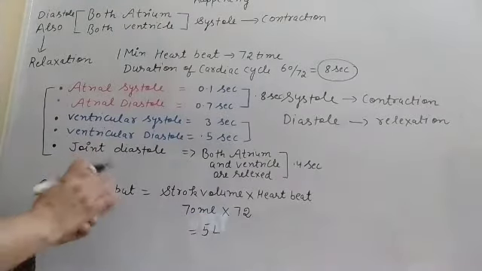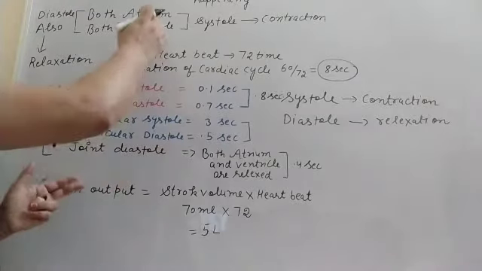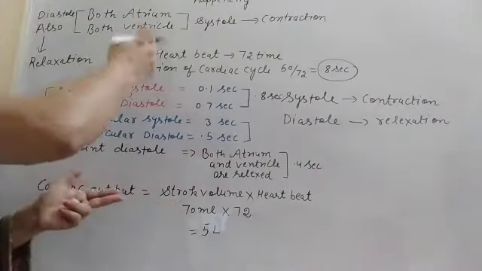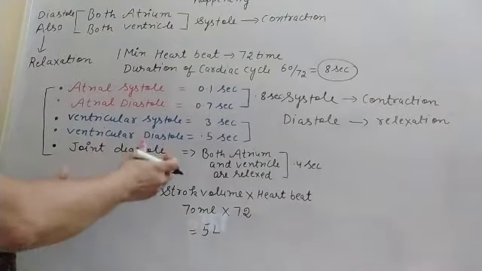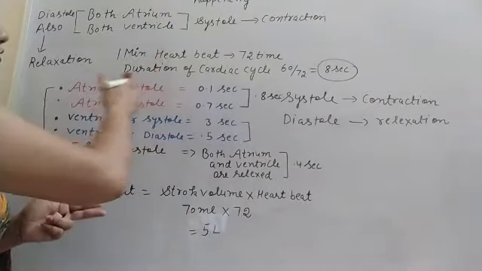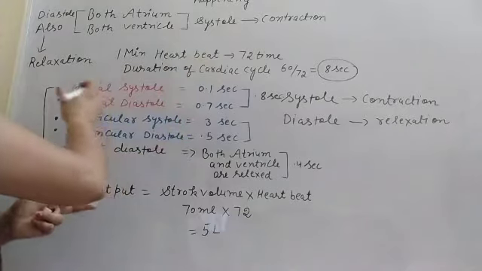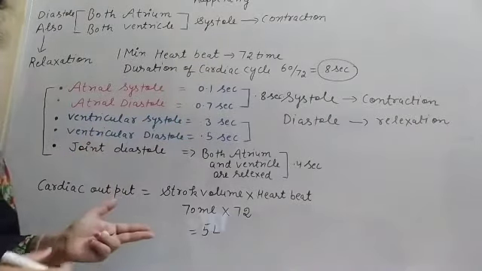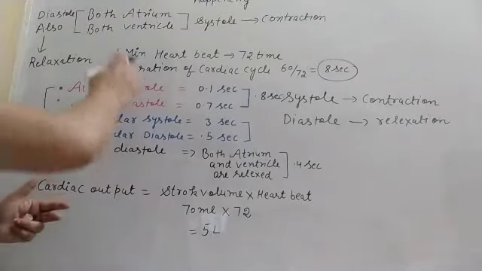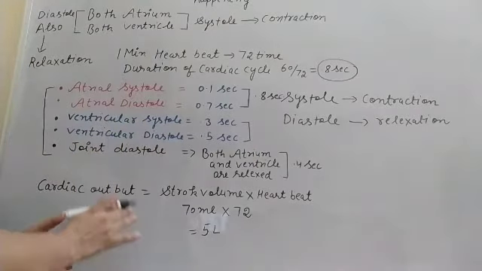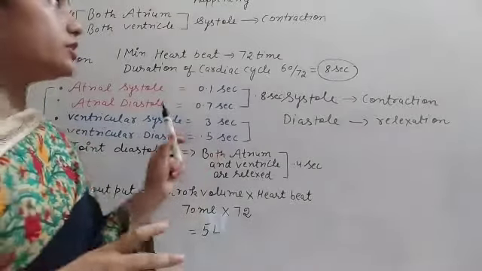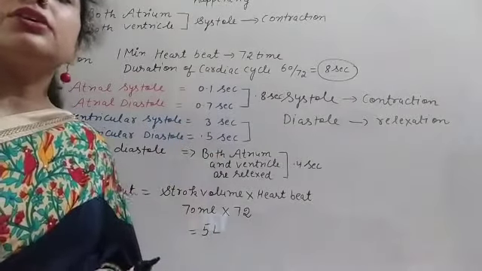I think you understood up to here. These are very important. You can take a screenshot of this so that you know the different time periods of the atrial systole, atrial diastole, and you can maintain your notes. So these are the different steps of the cardiac cycle. Now we will discuss these different steps in detail.